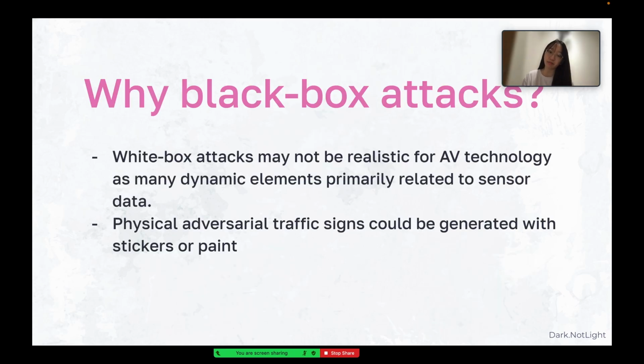So why we choose black box attack? The real-world environment in which autonomous vehicles operate is highly dynamic and unpredictable. Autonomous vehicles must adapt to various road conditions, weather, traffic, and unexpected events. While white box attack typically assumes access to the model, that may not be realistic for autonomous vehicle technology because of many dynamic elements primarily related to sensor data.